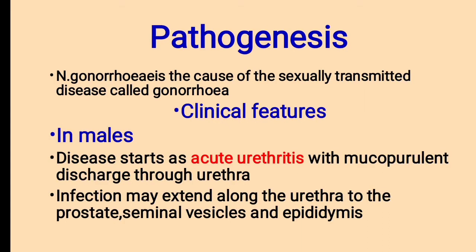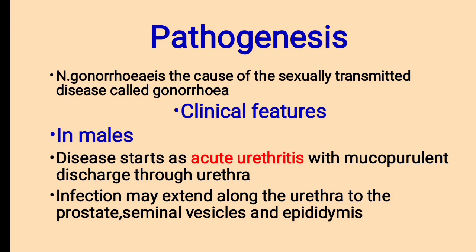Then pathogenesis, or disease causing mechanism. Neisseria gonorrhoeae is the cause of the sexually transmitted disease called gonorrhea, so it is known as gonococci. Clinical features. In males, the disease starts as acute urethritis with mucopurulent discharge through the urethra. Infection may extend along the urethra to the prostate, seminal vesicle, and epididymis.